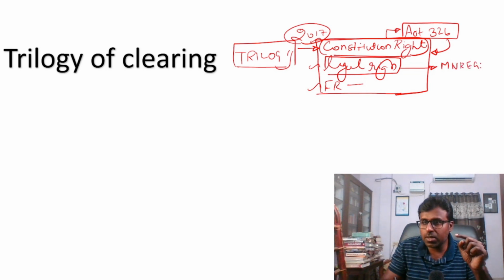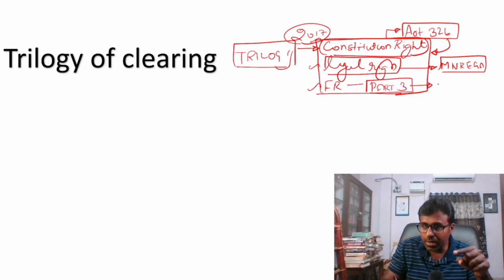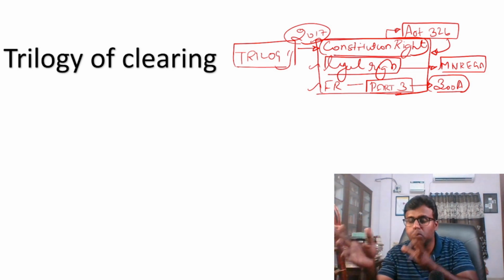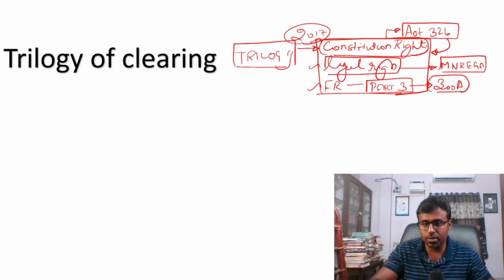Okay, MNREGA is a legal right, and the fundamental rights are defined in Part 3. The right to property is now not a fundamental right, rather it is outside the fundamental rights. So this is the thing that you should know in this trilogy.